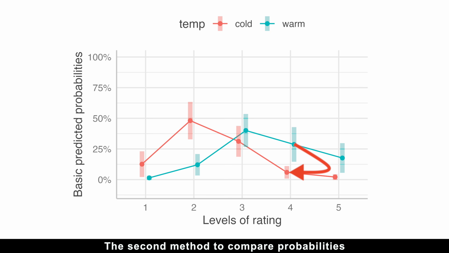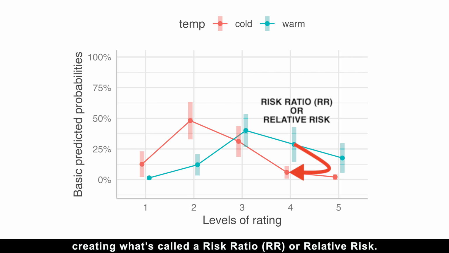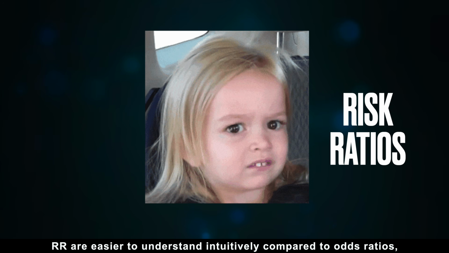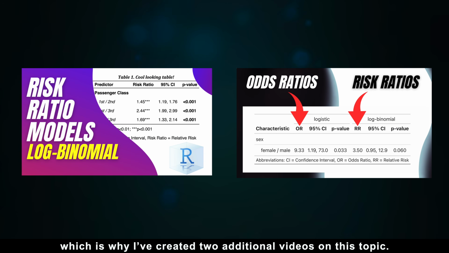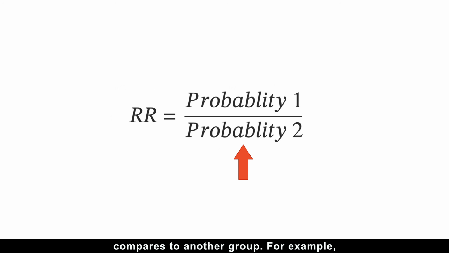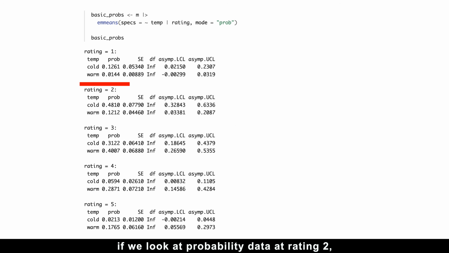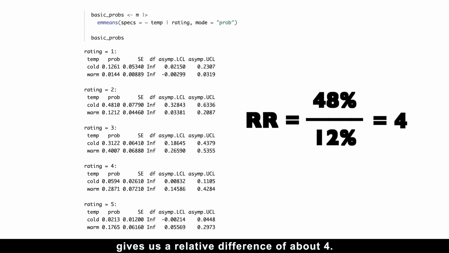The second method to compare probabilities is to divide one probability by another, creating what's called a risk ratio, or relative risk. Risk ratios are easier to understand intuitively compared to odds ratios, which is why I've created 2 additional videos on this topic. A risk ratio is the ratio of how the probability of an event in one group compares to another group. For example, if we look at the probability data at rating 2, dividing the probability of cold wine, 48%, by warm wine, 12%, gives us a relative difference of about 4.